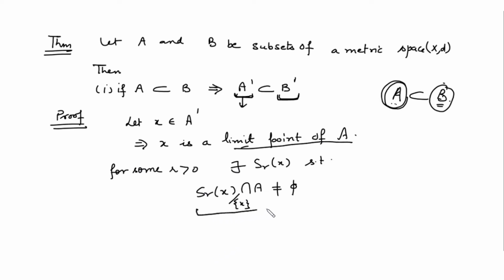If this intersection is non-empty and your A is a subset of B, every element of A is lying in B. तो अगर कोई common point Y इसमें lie कर रहा है, तो clearly that Y is also a member of B also.